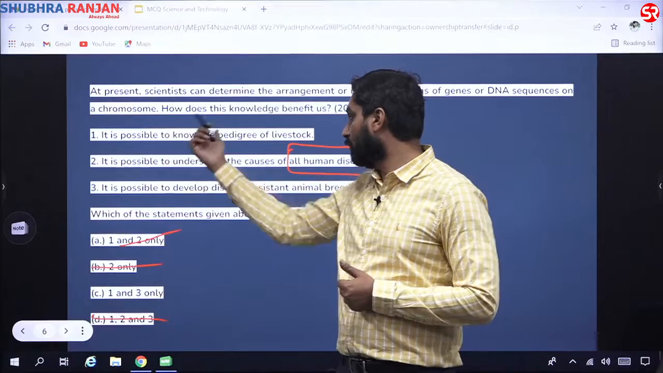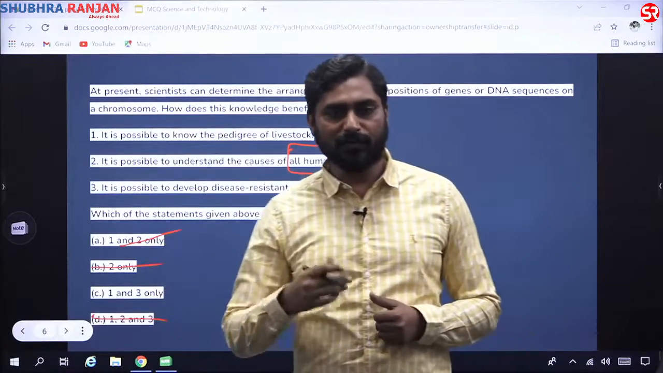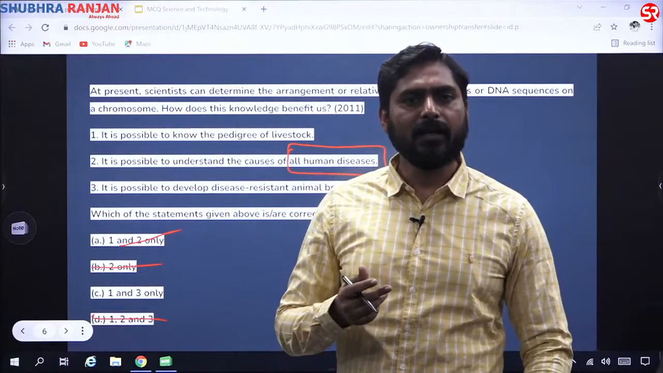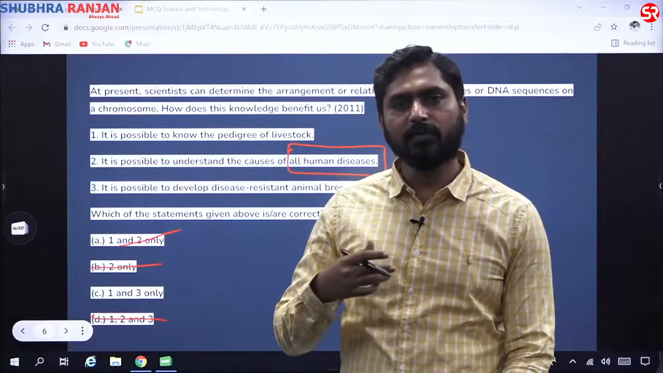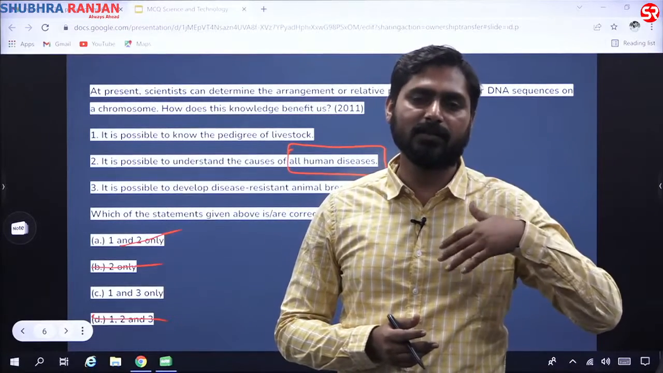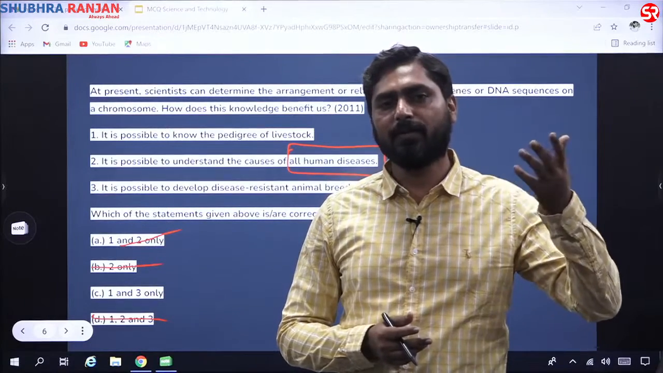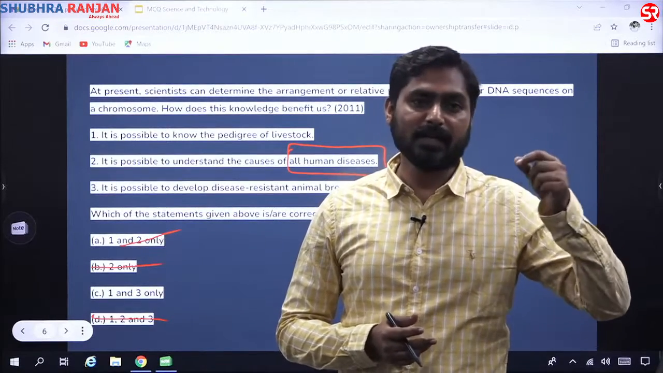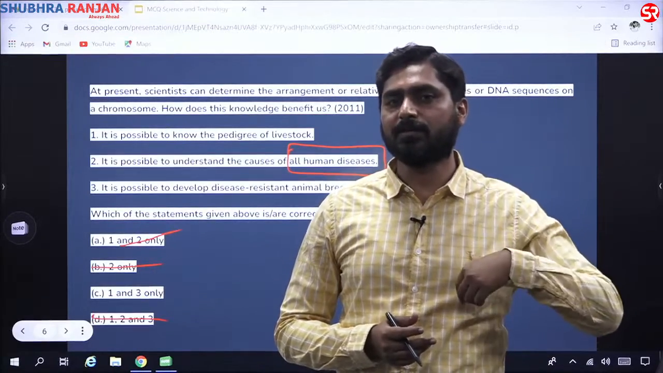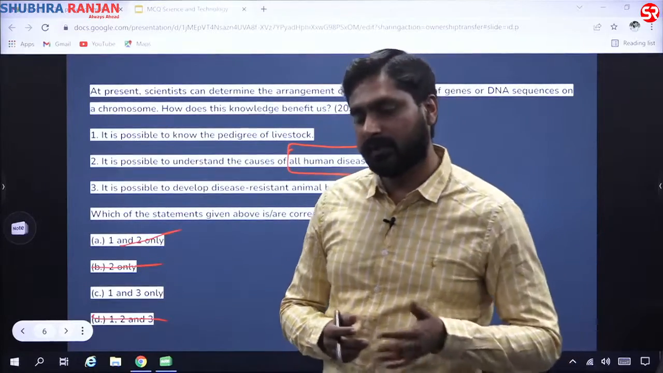So it is possible to know the pedigree of livestock. When we say pedigree, what do we actually mean by pedigree? Pedigree is basically the inheritance pattern in any livestock or in humans. It is like from one generation to another generation, whether any particular trait is passed on or not. So let us say your parents have a particular trait. Has that trait passed on to you or not, or will your trait be passed on to the next generation? It is not just about traits, but it can be about diseases also.